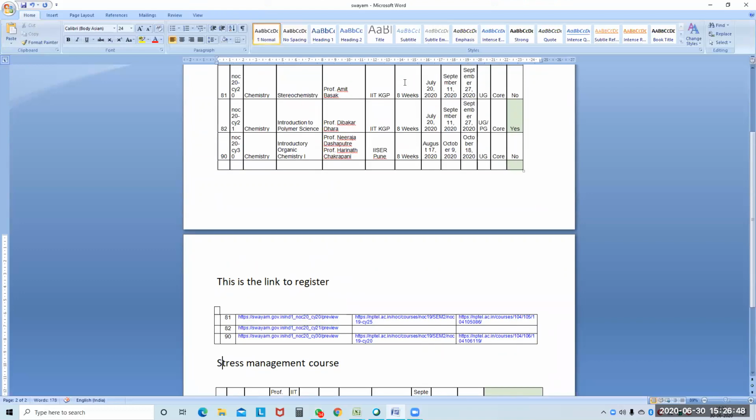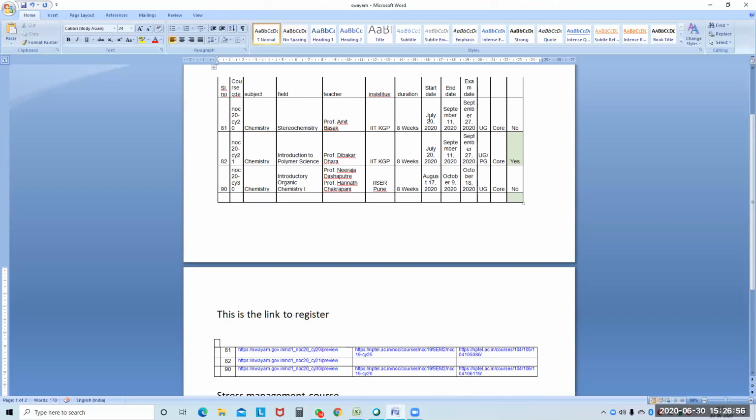And these are all 8 week courses. The other courses are 12 week or 16 week courses. This is a very short time. Only July to September, and we can finish this course. The exam is also online only, and that is also very easy to do.